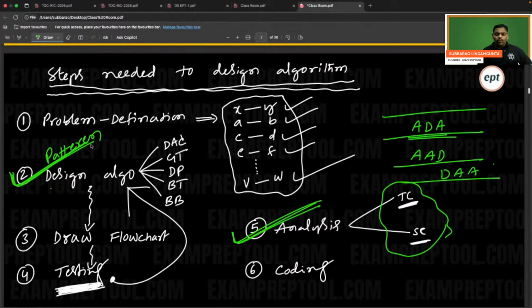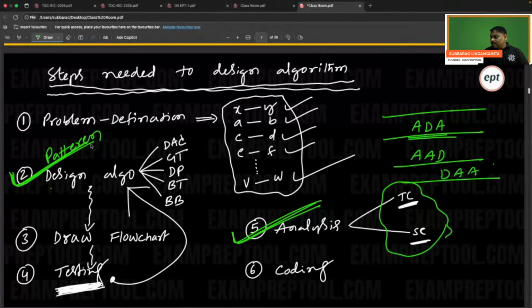In LinkedIn, you will see one famous thing: just learn a few problems for every pattern, so that if anyone gives any problem, you directly use that pattern and complete the story. You don't need to write everything from scratch. You can find, oh, this pattern is perfect for this problem. So pattern matching is called designing an algorithm.